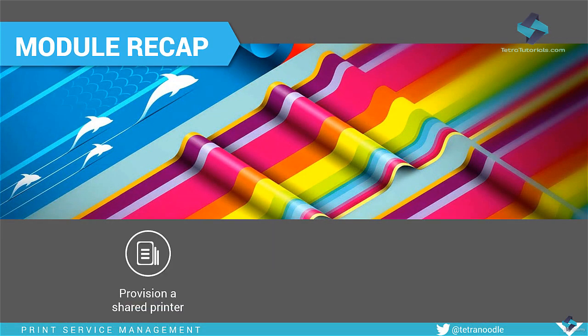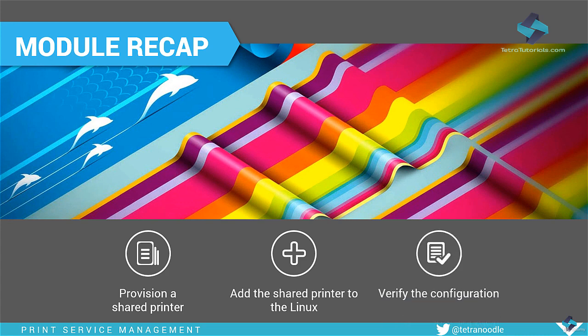Alright, so let's quickly recap what you learned in this module. First, you deployed a shared printer on the Windows server. Then you verified that the network printer was deployed correctly and it was accepting print jobs. Next, you added the shared printer to the Linux system. Finally, you verified everything was set up correctly by sending a print job to the printer from the domain joined Linux server. This also wraps up this course on interoperability between Windows and Linux.